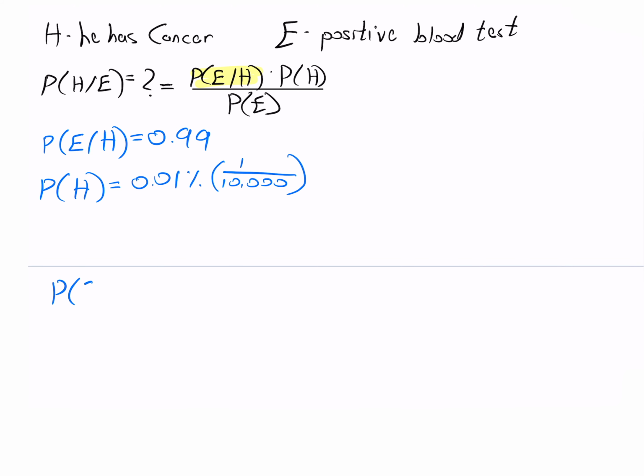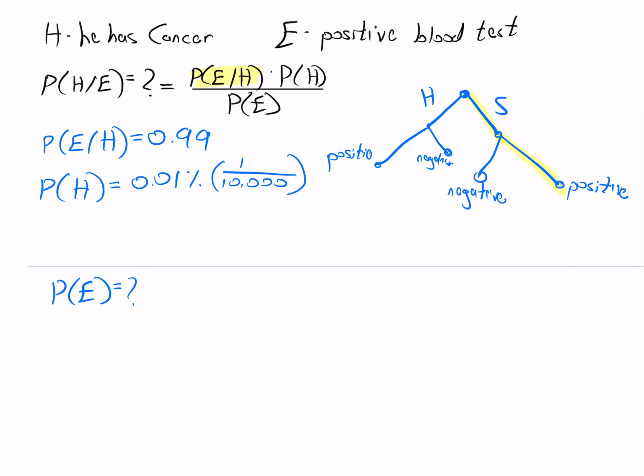Now we are ready for P of E, which is the most complex one. So what is P of E? What are the chances that a PSA test will come out positive? But it is important to know that the PSA test can be positive in two different ways. The man may be sick or healthy. When he is healthy and the test is wrong, we will get a positive result. When the man is sick and the test is correct, we will also get a positive result. So we need to apply the rule of total probability.